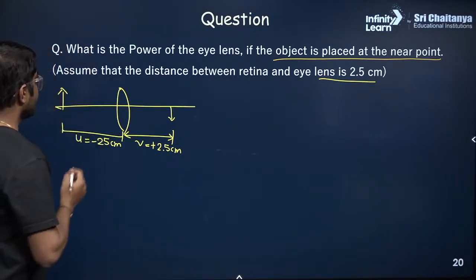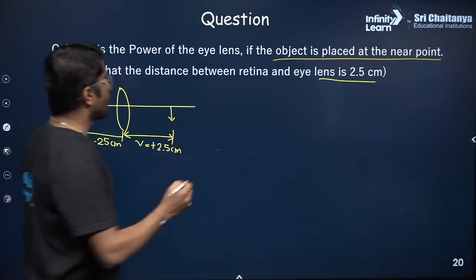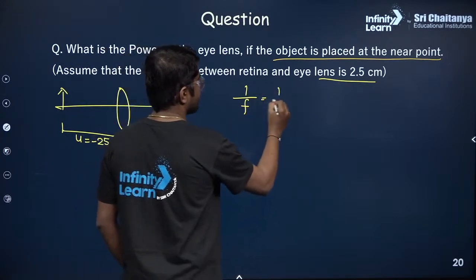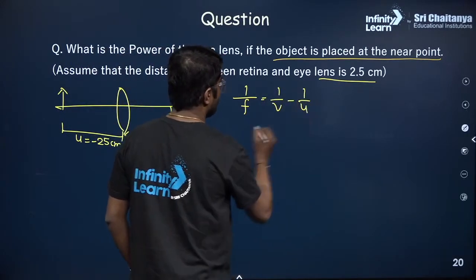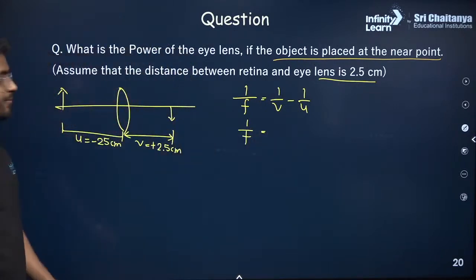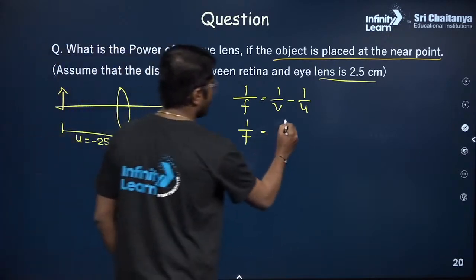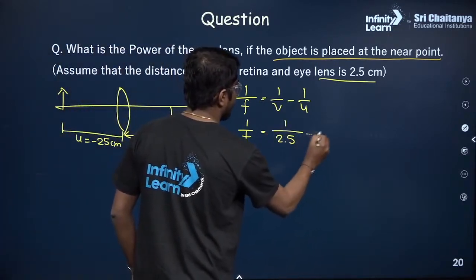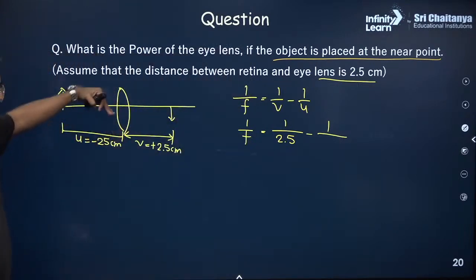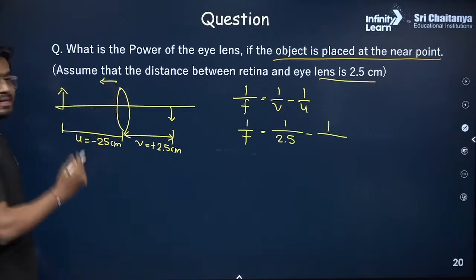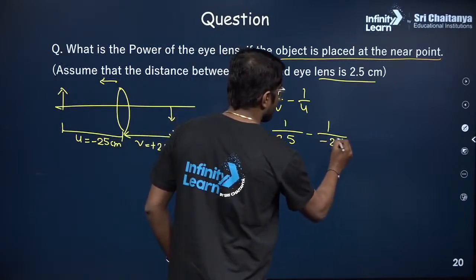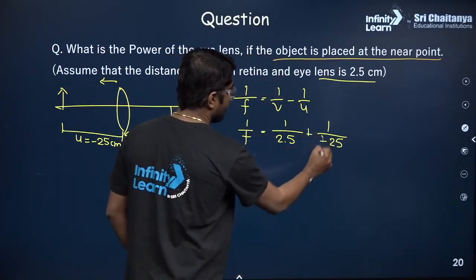Okay, let's do that. First we need to calculate the focal length. So how do you calculate focal length? 1 by f is 1 by v minus 1 by u. So what is v? Plus 2.5, minus, what is u? Minus 25. U is negative. Why is it negative? Because it is on the left. If something is on the left, it will be negative. So this is minus 25, and this minus minus will be plus.